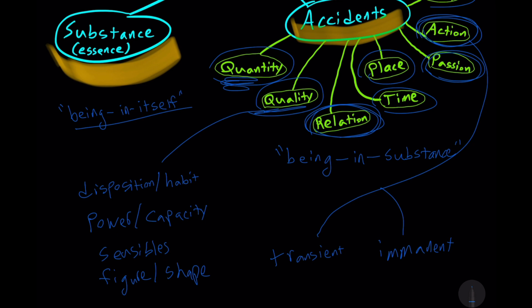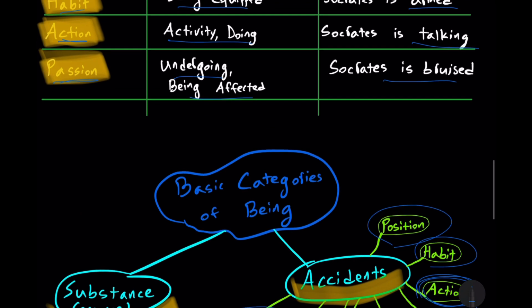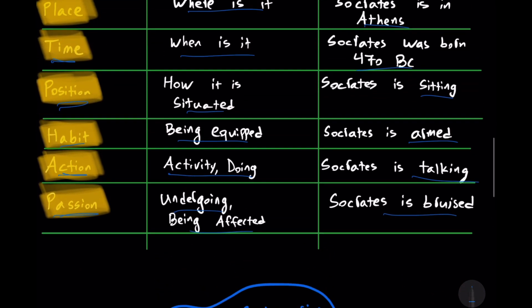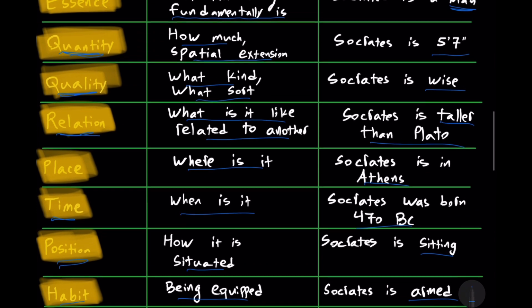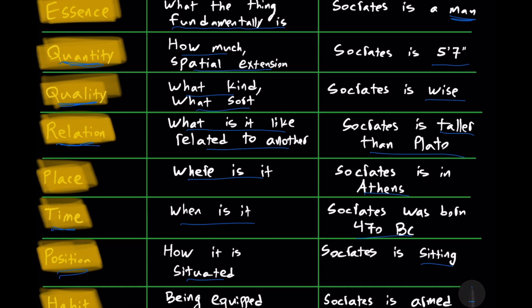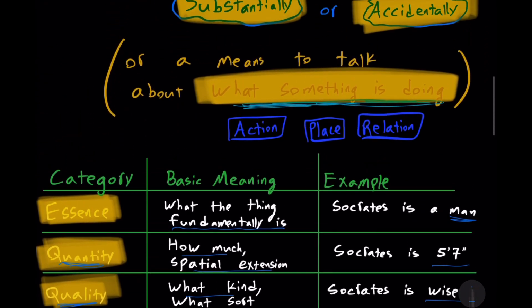So this is an introduction to the categories, an important topic in traditional logic. The categories are also called the predicaments. These are 10 categories that can be predicated of any subject. Subject is P. What can P be? Well, it could be an essence, a quantity, a quality, a relation, a place, a time, a position, a habit, an action, a passion. But there's also another subject called the predictables.